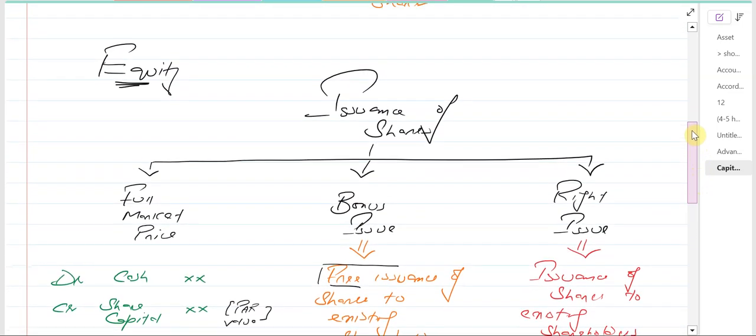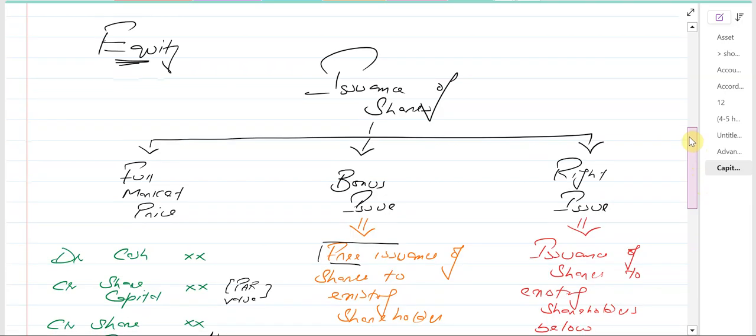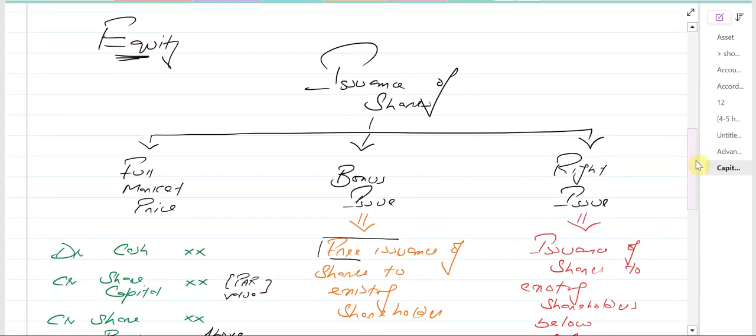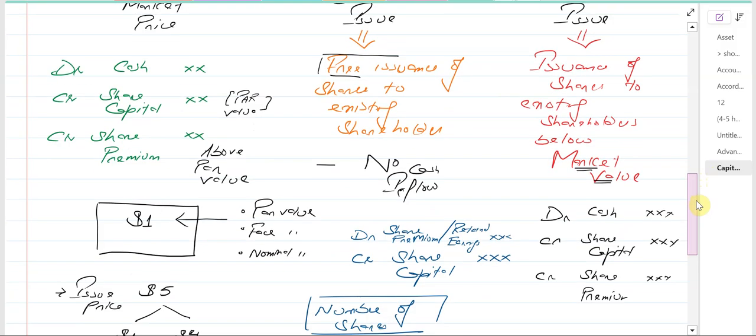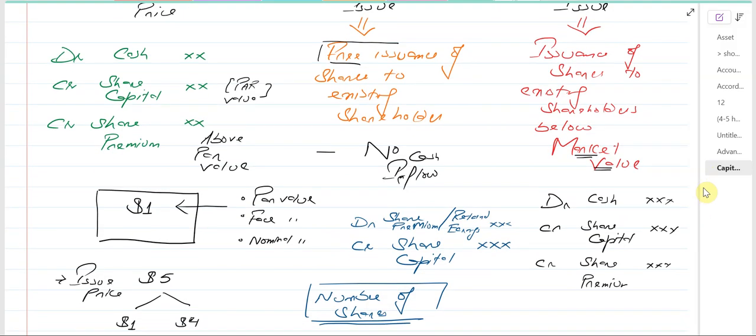This is the most important concept within this chapter, and you will have a question from this area of the chapter, which is the issuance of shares at full market price, and then we have the bonus issue, and then we have the rights issue.